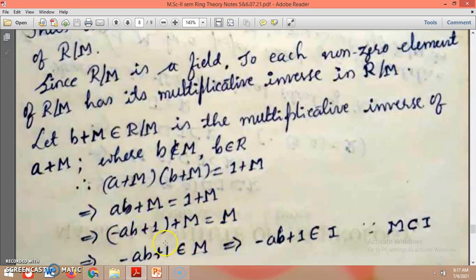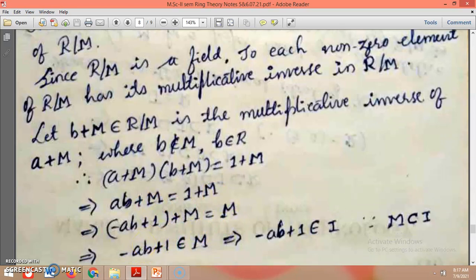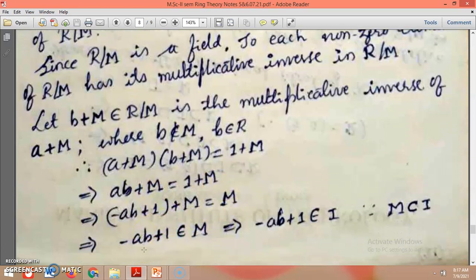So obviously minus AB plus 1 is also a member of M, because M is properly contained in I.